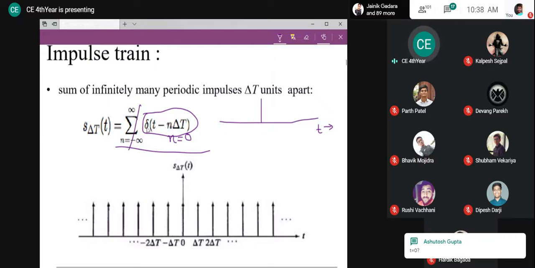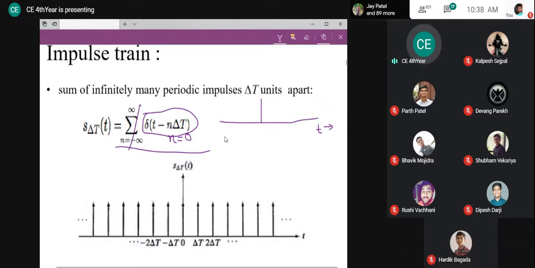Why? Because it will be just delta t. If it is delta t, that means the impulse exists where the argument is equal to 0. The argument itself is t, because this part will be 0 because of n equal to 0. That's why it will be just delta t, and hence it will be an impulse which exists at 0.